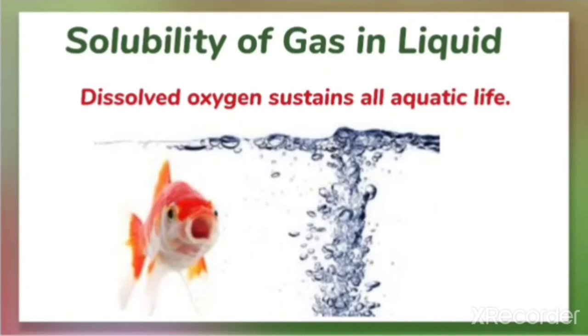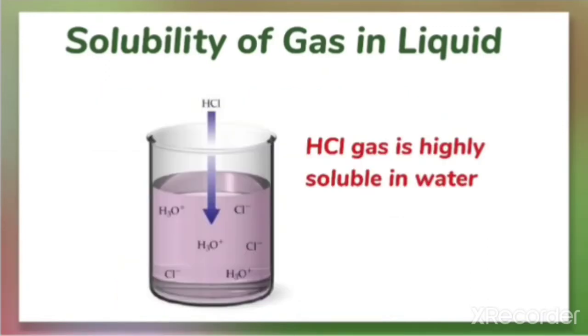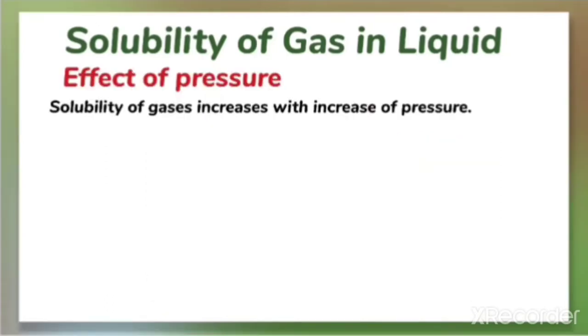On the other hand, hydrogen chloride gas, that is HCl, is highly soluble in water. Solubility of gases in liquids is greatly affected by pressure. That is, the solubility of gases increases with the increase in pressure. That can be very well explained through this diagram.